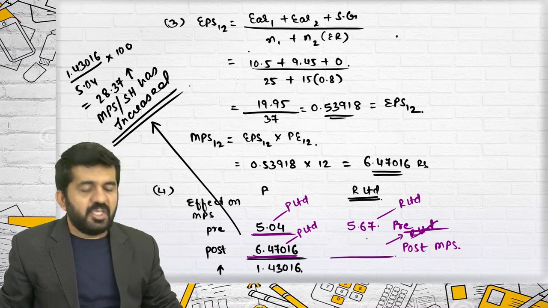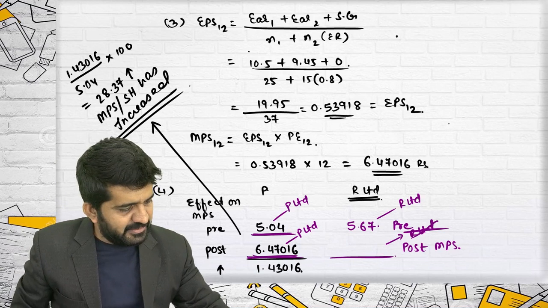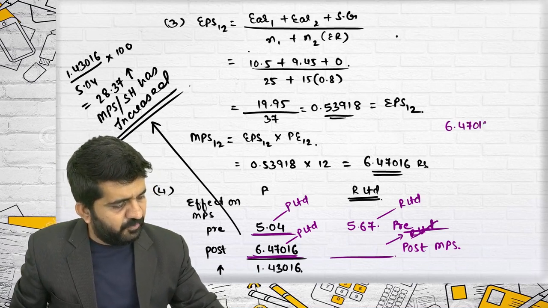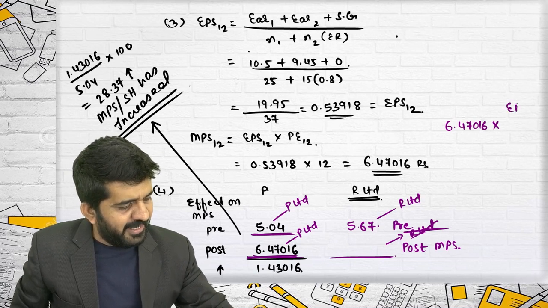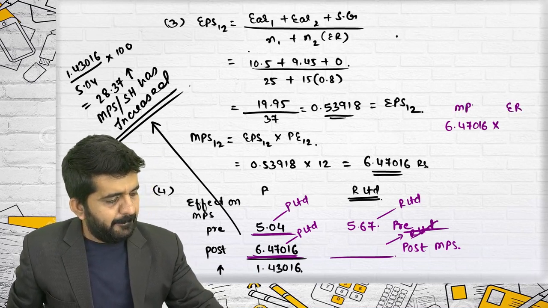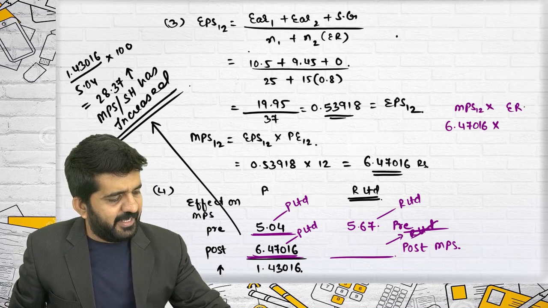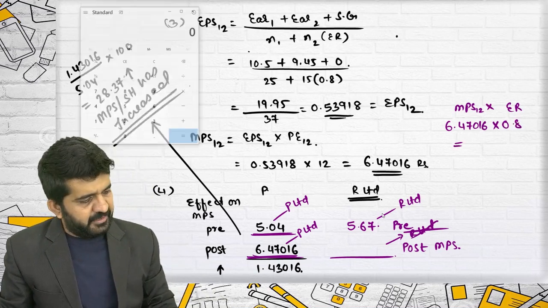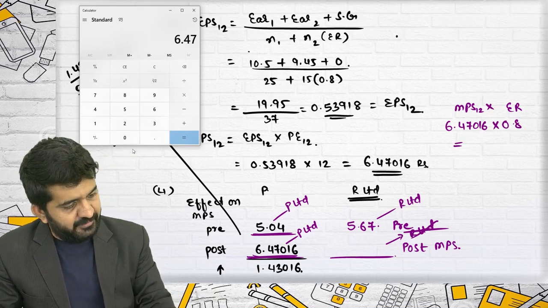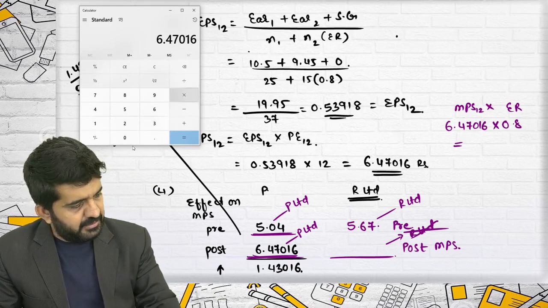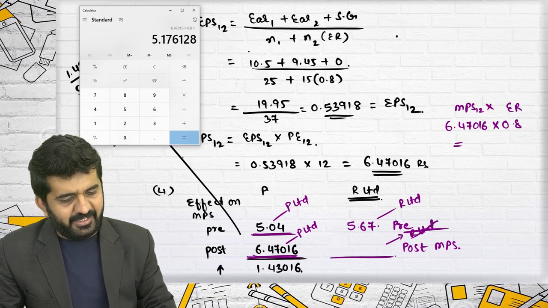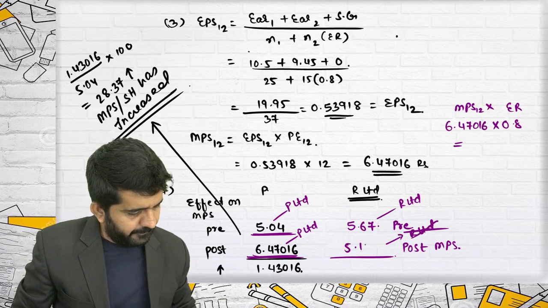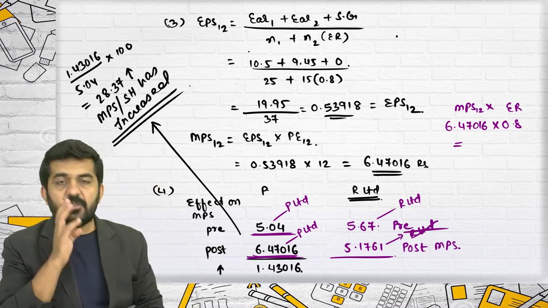I'll tell you. Equivalent MPS. What is the MPS? 6.47016 multiplied by the exchange ratio. What is the exchange ratio? It is 0.8. So 6.47016 multiplied by 0.8 is 5.1761.